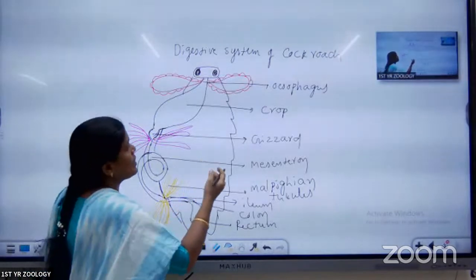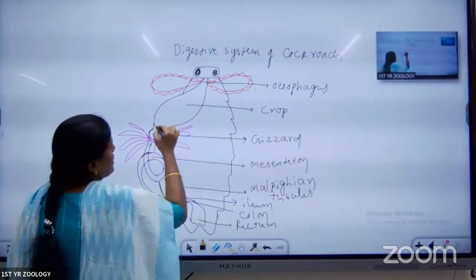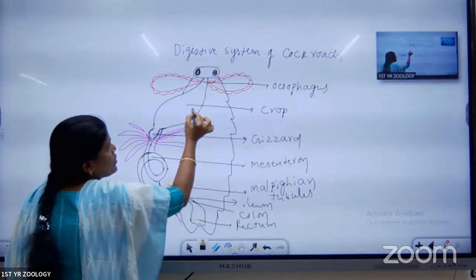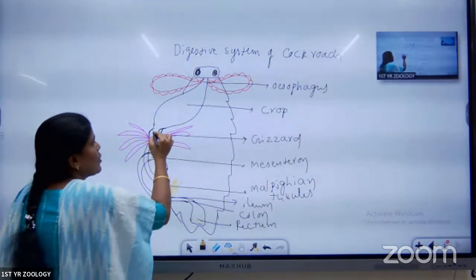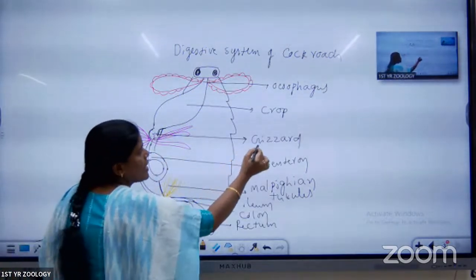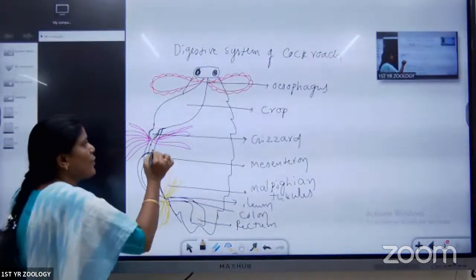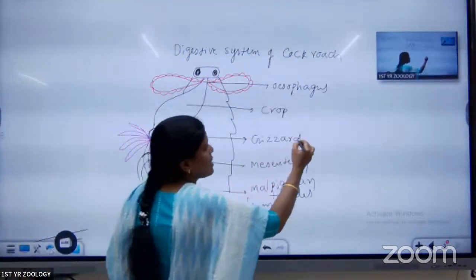Next, here it is the midgut. The pharynx opens into the esophagus. Esophagus opens into the crop. It is useful for the storing of the food, and that opens into the next part that we call a gizzard. What about the gizzard? Inside of the gizzard, powerful 6 teeth are present. They are useful for grinding and sieving.